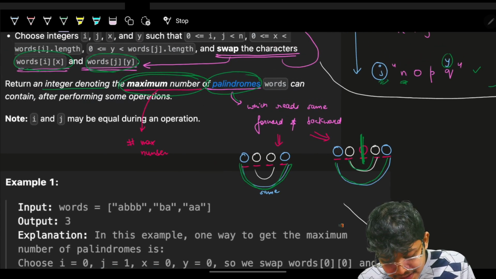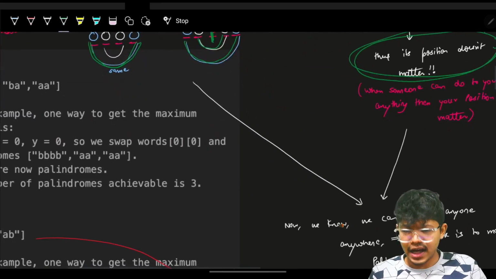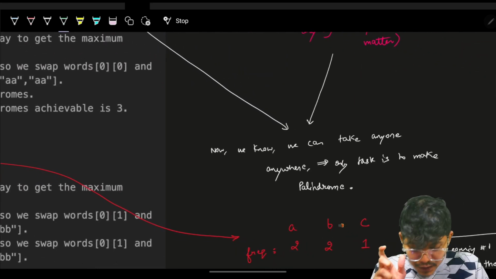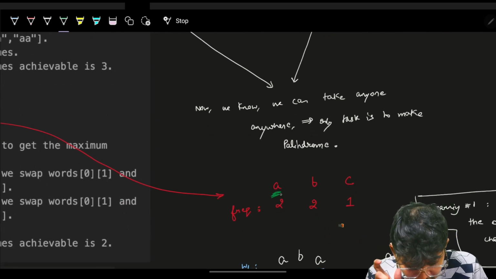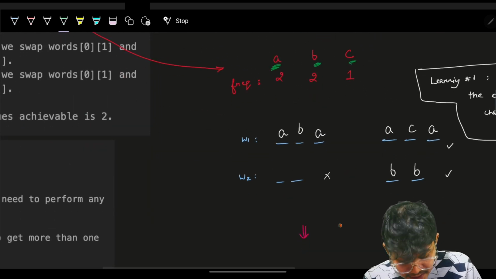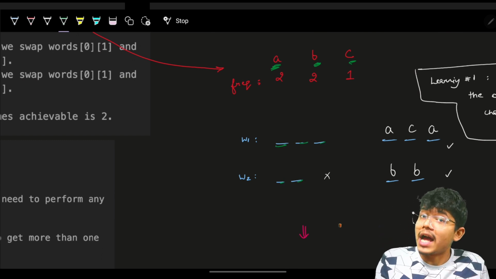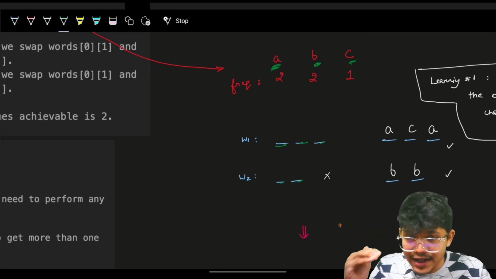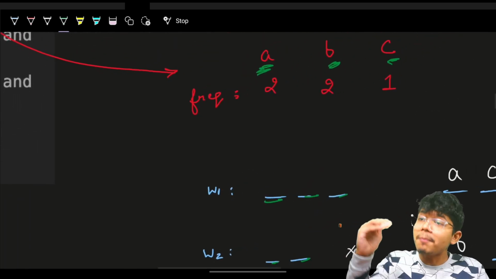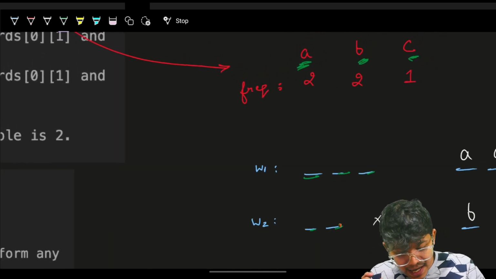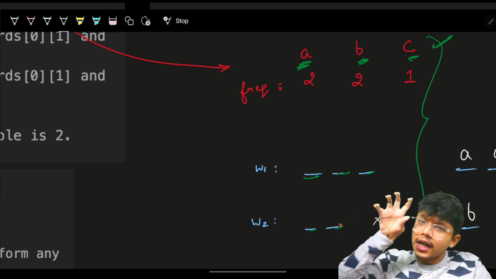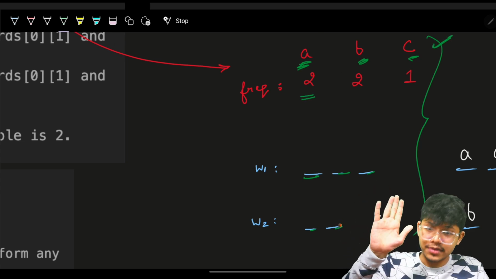Now we want the maximum number of such palindromes which we can have. So if we take the same example, we are only concerned about the characters, and this entire thing is the palindromes I have to make. Since I knew the position does not matter for me, what I did was grab all of these characters at one place and count, for example, how many times a occurs: 2 times.